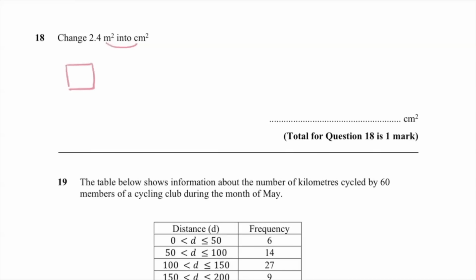A meter squared means you've got a square that is 1 by 1. That is equal to 1 meter squared. Now take that same square and instead of labeling it with a meter, label it with centimeters. Now when you multiply to get the area, you have 10,000. So the link between these two is a times or a divide, depending on what the question is. But in this case, it's a times of 10,000. So we've got 2.4. We need to times it by 10,000, and we will end up with 24,000.